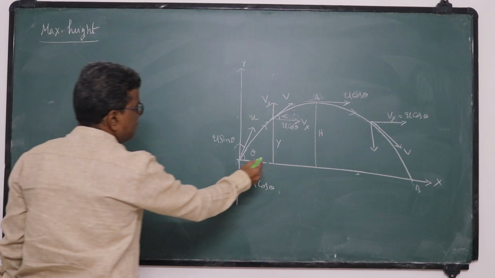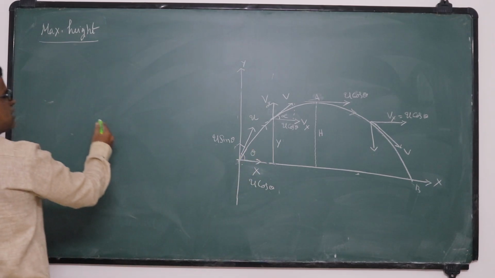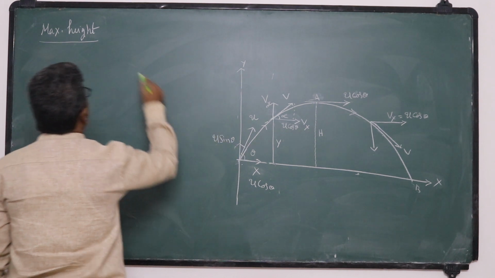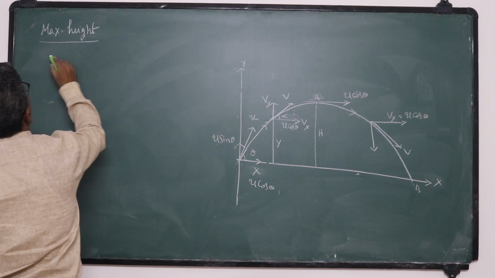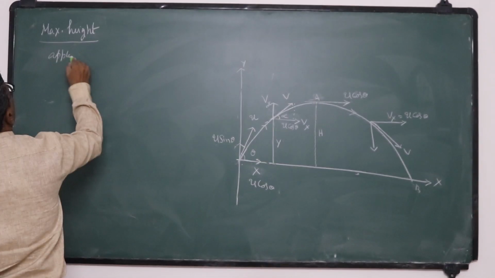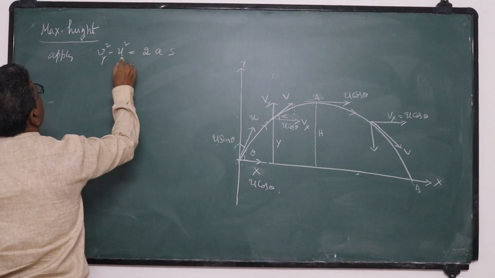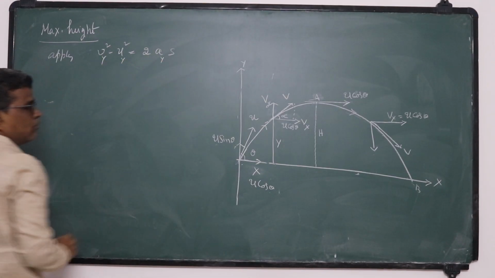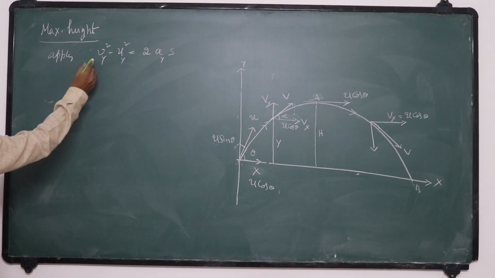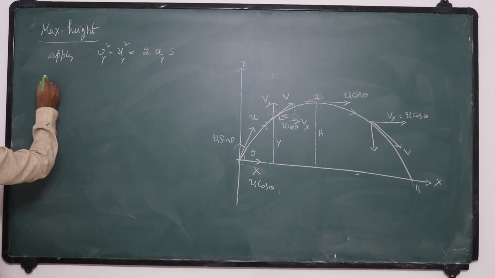So how do you get it? To get maximum height, apply v square minus u square is equal to 2as in the vertical direction. Initial velocity in vertical direction, that is Vy, is here.